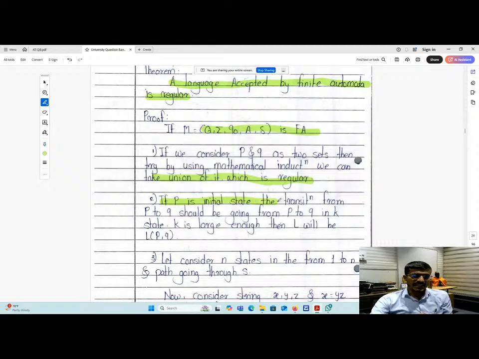If p is the initial state, then the transition from p to q should go from p to q in k states. So we assume here p is the initial state, q is another state, and I have to traverse from p to q. Then in between p to q, there are k states. Okay, so k is large enough.